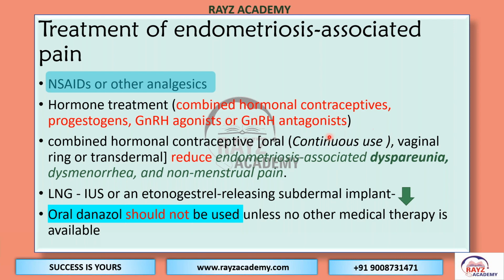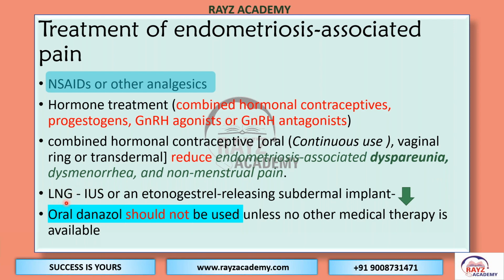So: continuous use of combined hormonal contraception, vaginal ring or transdermal patch. It reduces endometriosis-associated dyspareunia, dysmenorrhea, as well as non-menstrual pain. All these are the one-liner questions and EMQs that I have highlighted here.